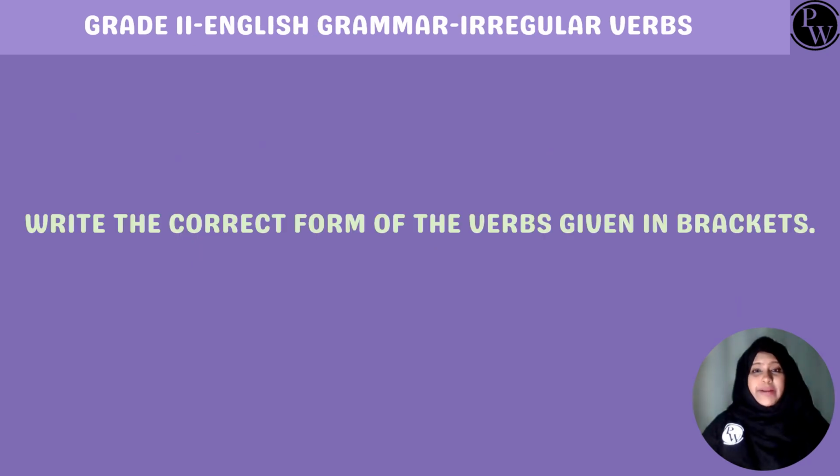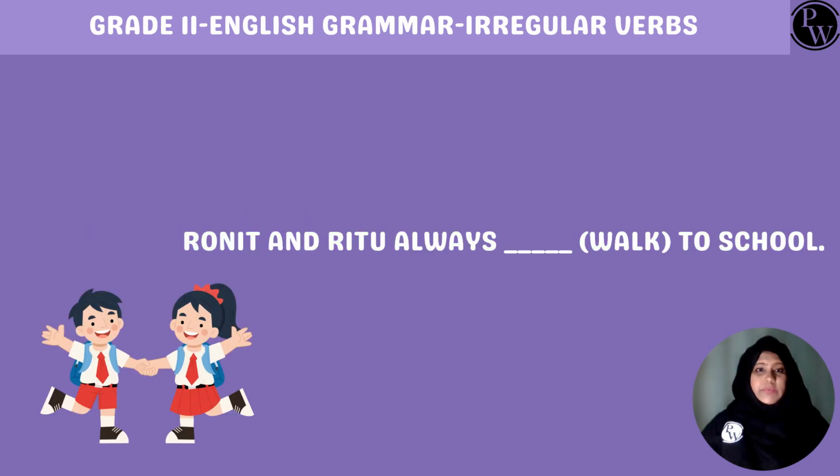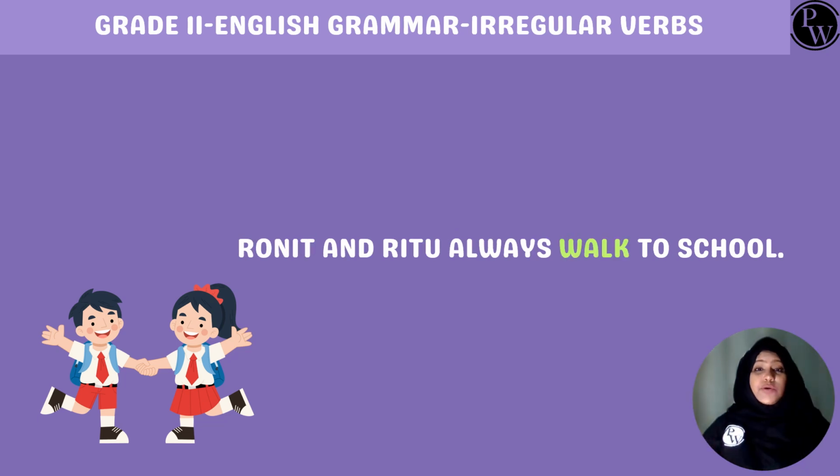Are you ready to write the correct form of the verbs? Let's get started. Let's read the first sentence now. Ronit and Ritu always dash to school. Now you can fill in the blank with the correct form of the verb walk. Fantastic, you got it. The correct answer is Ronit and Ritu always walk to school.